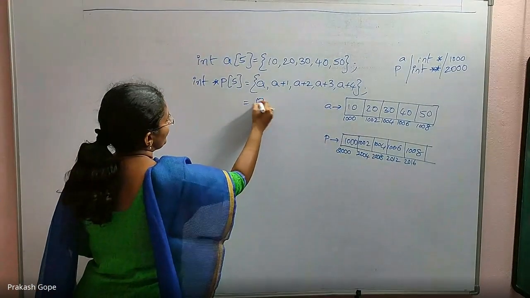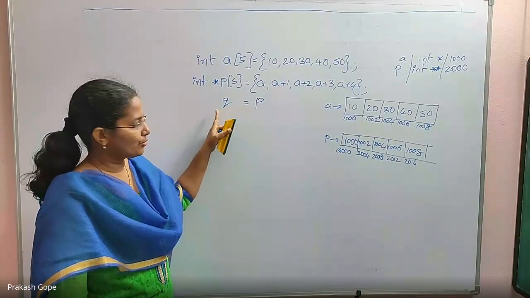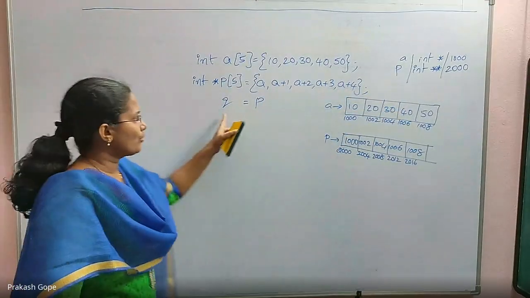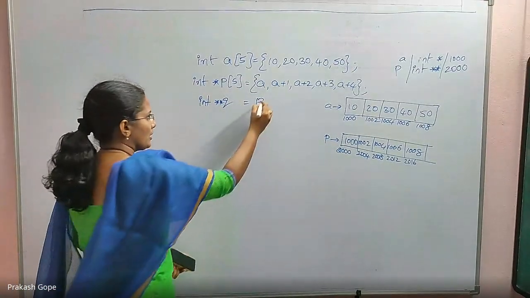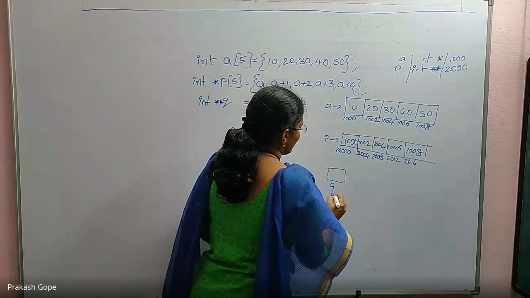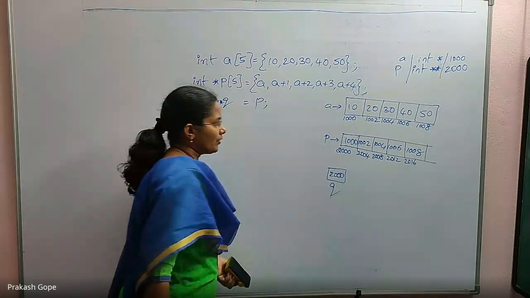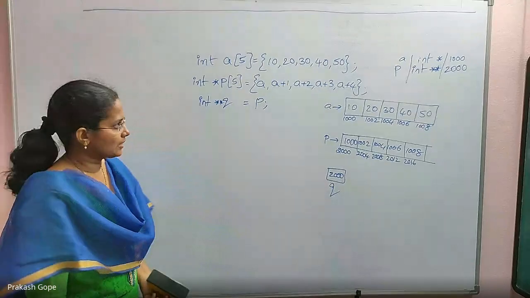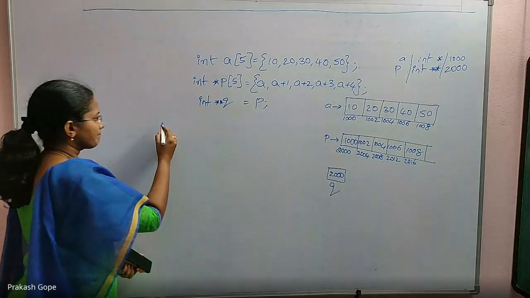If I want to assign P to Q, how should I declare Q? Both the types should be the same. P's type is int **, so Q's type should also be int **. Then only assignment is possible, otherwise it's an error. So Q is an int ** which is pointing to this one, 2000. Whatever is P's value, the same is Q's value, both are int **. Okay, fine. Now, if I write different expressions, you should tell me.